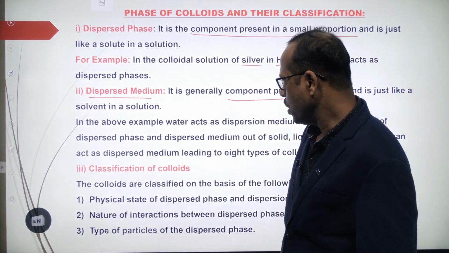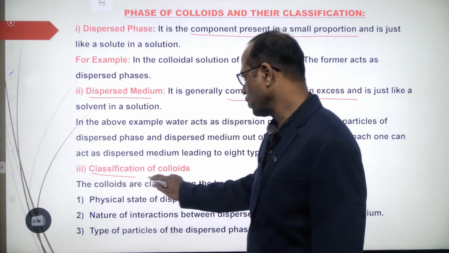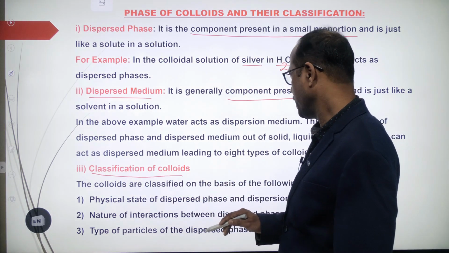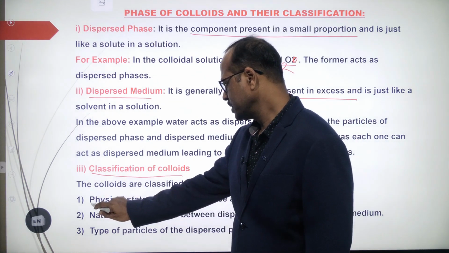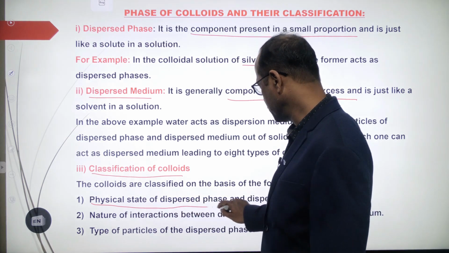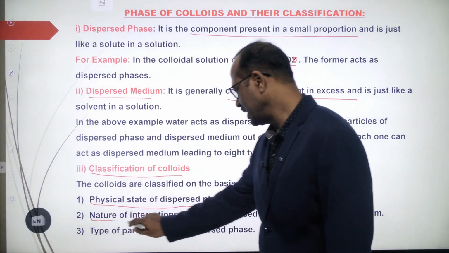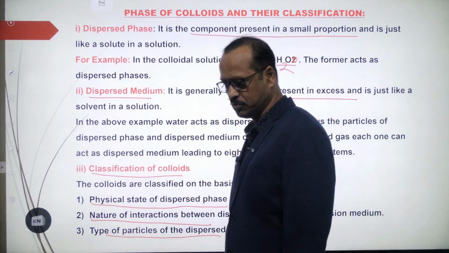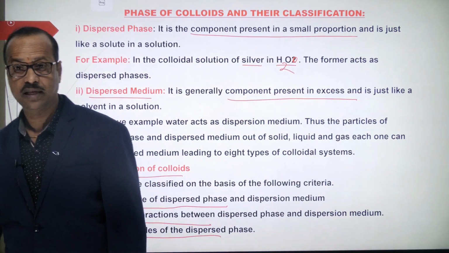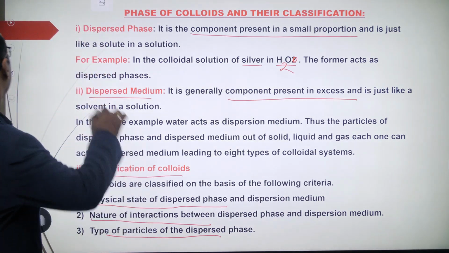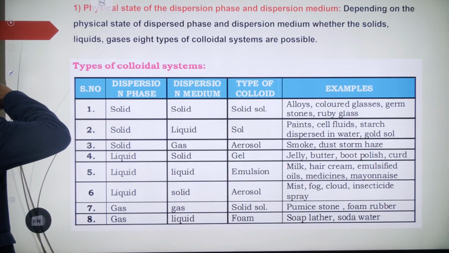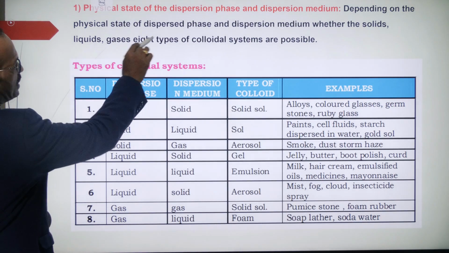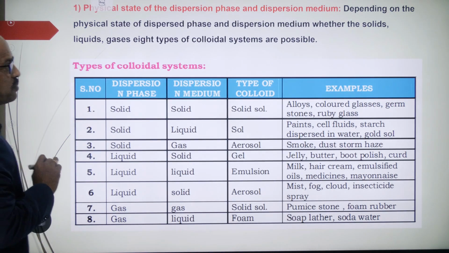Now, classification of colloids. Colloids are classified based on the physical state of the dispersed phase and dispersion medium, the nature of interaction, and the type of particles. So based on these, three types are there. Colloidal solutions are again classified into three types. Now let us see what those three types are. First, based on the physical state of the dispersed phase and dispersion medium.